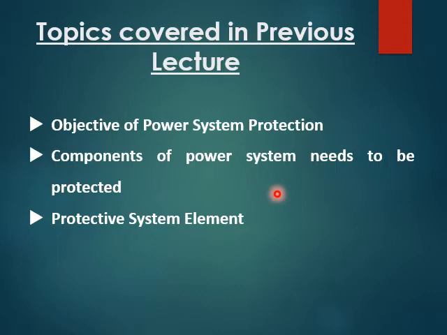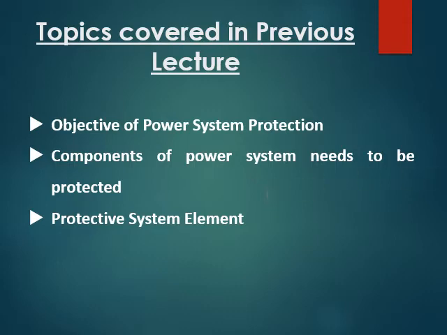Now in case a fault occurs, the associated relay is going to detect the fault, and it is going to send the trip signal to the circuit breaker to isolate that faulty section from the rest of the power system in order to avoid further damage in the power system network.